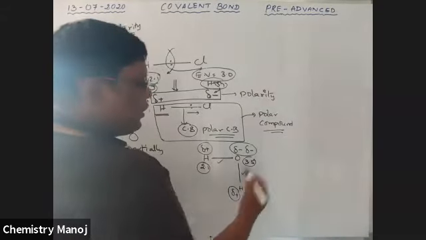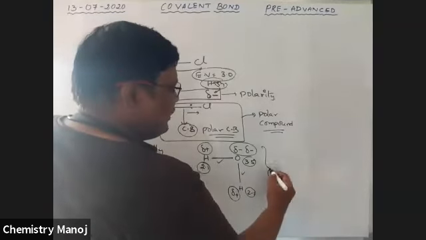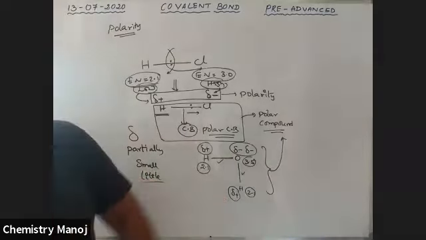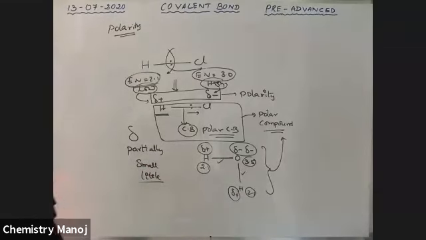This bond is also a polar covalent bond. Therefore, H2O is also a polar compound. H2O is a polar one, and HCl is a polar one. Now, what about Cl2?